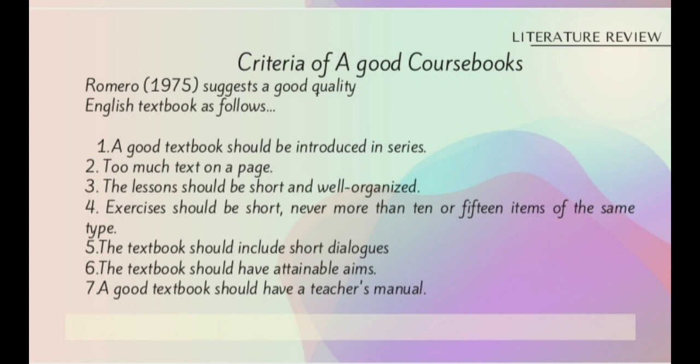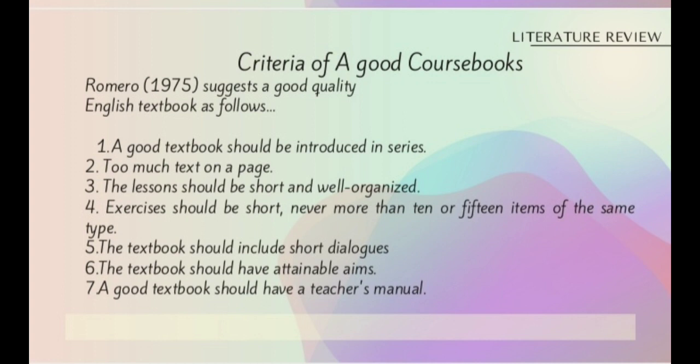A good textbook should be introduced in series from beginner to higher, from easy to higher, and the second, not too much text on a page, and the third, good coursebook lessons should be short and well organized, and exercises should be short, never more than 10 or 15 items of the same type, and the textbook should include short dialogues, and also have attainable aims.